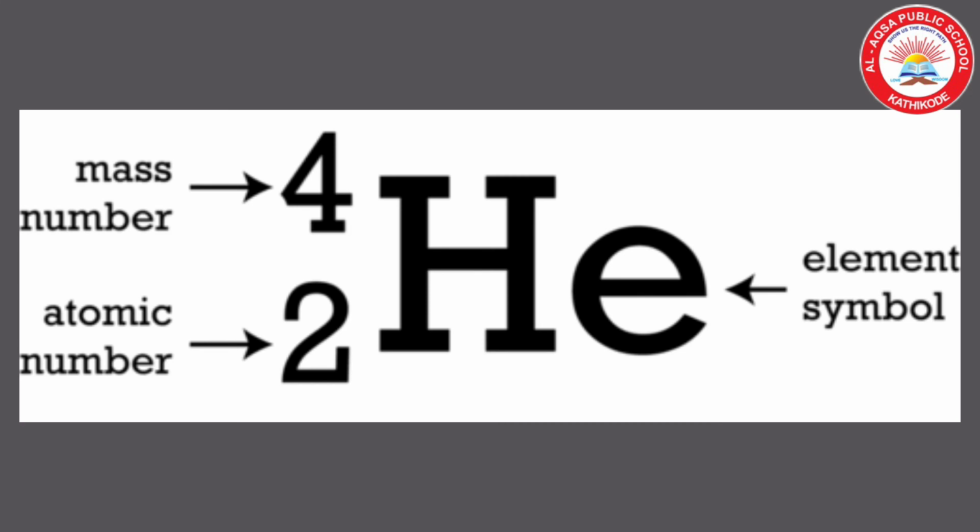For example, helium we have to represent like this. Helium, its symbol is He. So we have to write the symbol He first, and its mass number is 4. That mass number we have to write at the left side top, and its atomic number is 2. That 2 we have to write at the bottom, left side at the bottom.